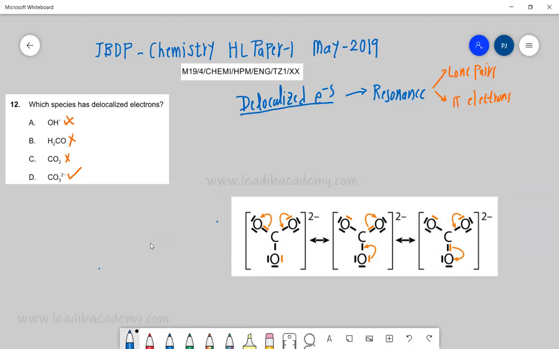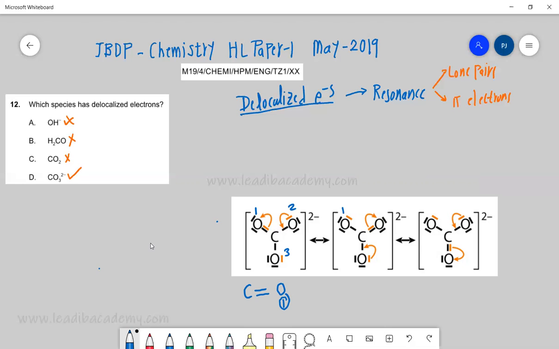It's simple: there is one double bond. If we number 1, 2 and 3, then in this structure the double bond is between carbon and oxygen number 1, I'm just mentioning it for simplicity, while between oxygen number 2 and 3 there is a single bond.